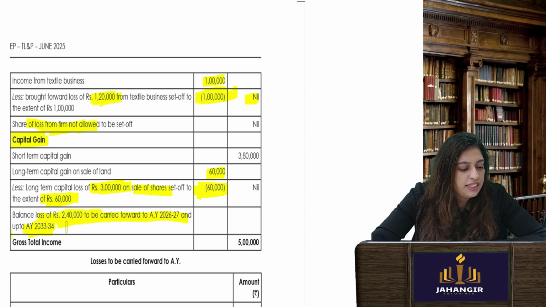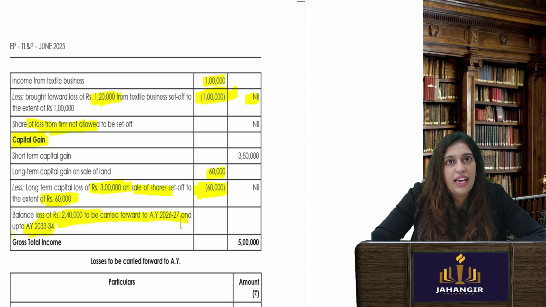Okay, up to assessment year 33-34. So 26-27, 27-28, 29-30, 30-31, 32, 33 and 33-34.